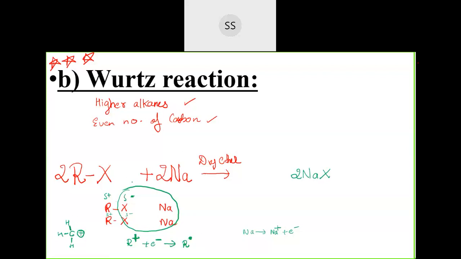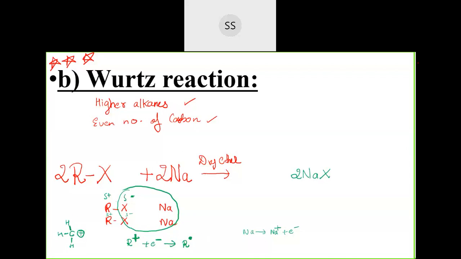Now in the solution, you have a lot of alkyl halide. It's not that you are taking one molecule and making it react. You will have thousands of RX and thousands of sodium atoms. So if two molecules of R plus combine to give R radical, both of them will combine with each other, because I said two molecules are needed if you want to form an alkane.